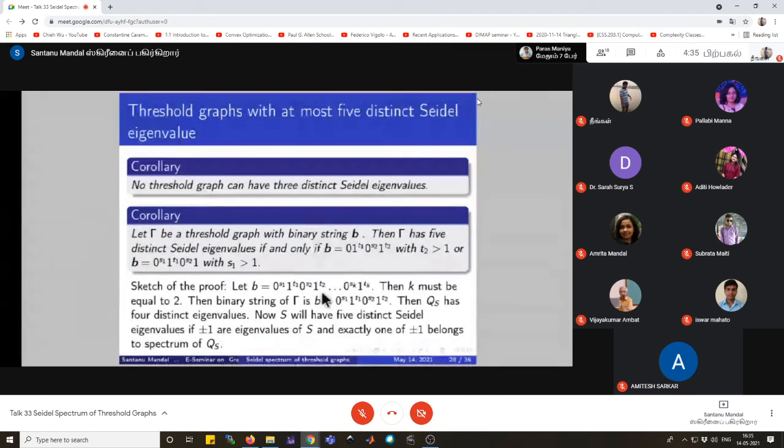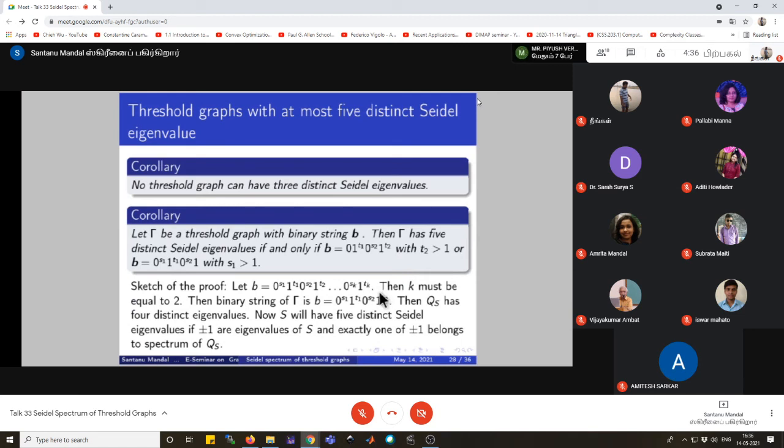First, we consider the general string b, where b equals 0 to the power s1 up to 1 to the power tk. Then for five distinct eigenvalues, k must be equal to 2, because QS will have four distinct eigenvalues, and if we take k greater than 2, then S will have more than five distinct eigenvalues.